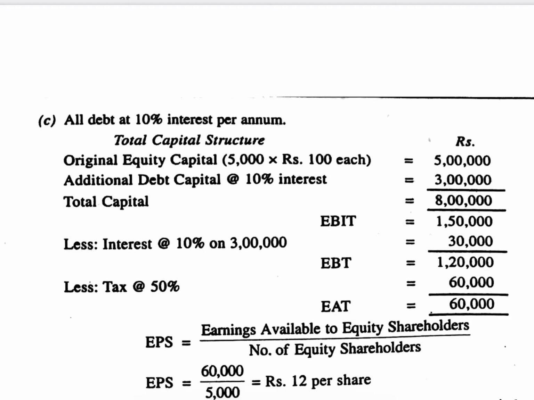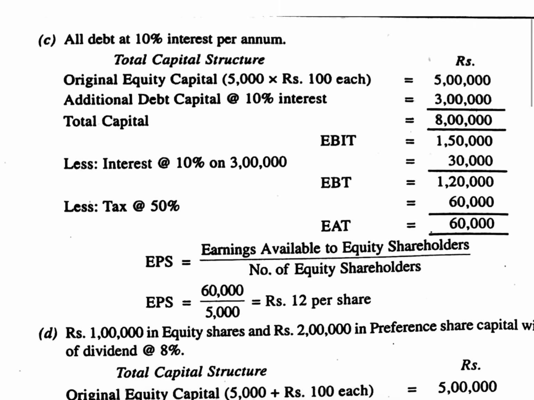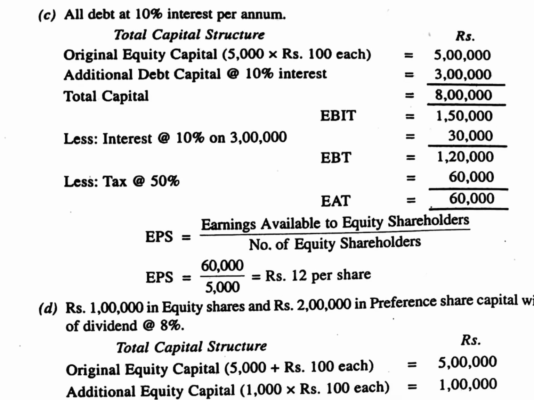Now, since debts are there, let us start with EBIT. If debts are not there, we start with EBT. So EBIT 1,50,000, less interest. Interest is always paid on debts. The debt is how much here? 3 lakhs. 10% on 3 lakhs comes to 30,000, which gives EBT of 1,20,000. Tax is always calculated on EBT. So 50% of EBT is deducted, which gives EAT, that is earning after tax.